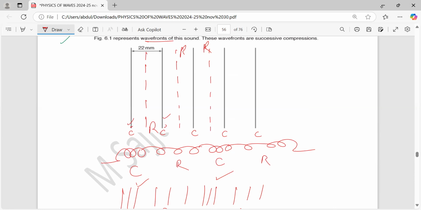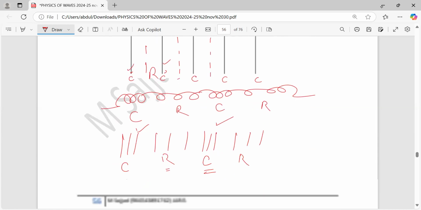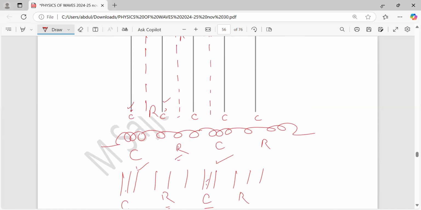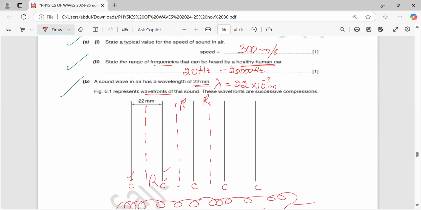Maida was asking me, sir, will rarefaction always be between two compressions? Yes, you can see here that a rarefaction is always between two compressions. Here also, and even here. But a compression is between two rarefactions here, and here, and even here. So two compressions or three compressions can never be side by side. Compression, then rarefaction, compression, then rarefaction, and so on.